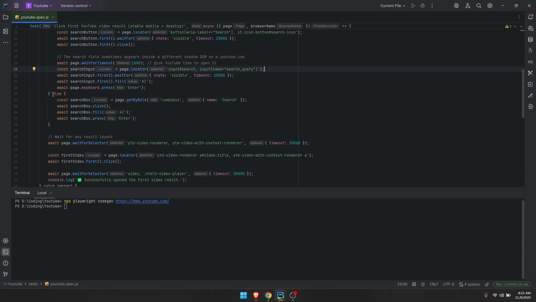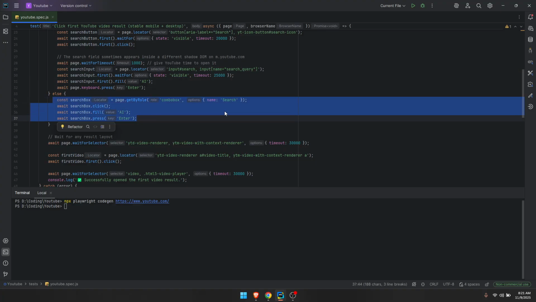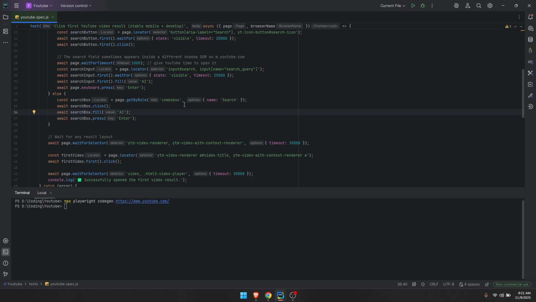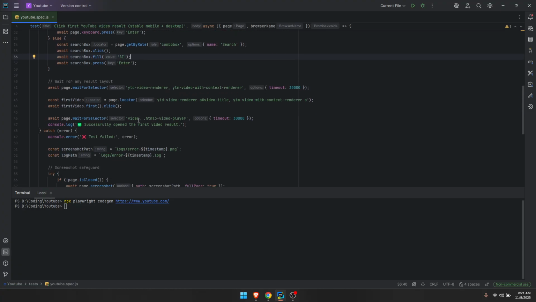Then if it's not a mobile device, it's going to do the general flow, which is looking for the search text area, and then we are going to click that search box. We are going to add the word AI, and we are going to search for AI on YouTube. And we're going to be clicking the first video that appears on YouTube.